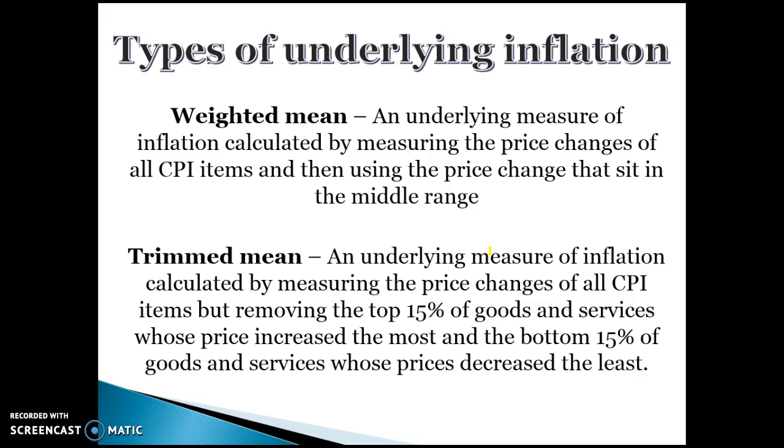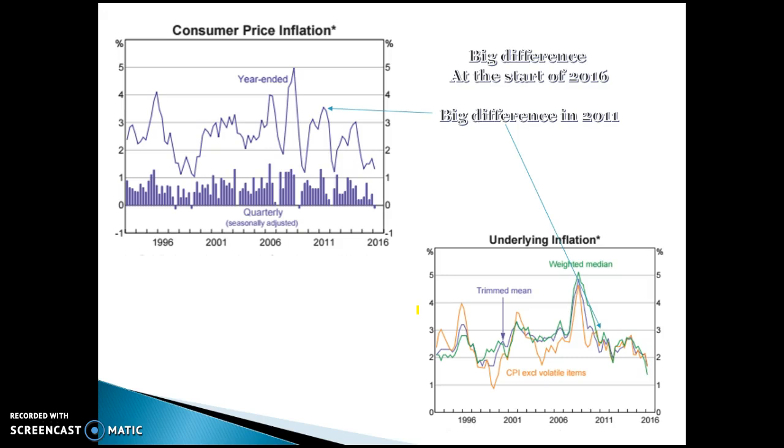The two types of underlying inflation, we've got what we call the weighted mean and the trimmed mean. The weighted mean is basically, it takes the price changes of what fits in the middle group. So it's kind of like taking the median price and seeing whether the median price in the CPI is going up or down. So all the prices in sort of the 50th percentile, or in the middle, are their prices going up or down? The trimmed mean measure is basically the headline, or the CPI, then takes out the prices that go up the most, the top 15%, and the prices that go down the most, the bottom 15%, to see if the prices in the 70% in the middle are going up or down.